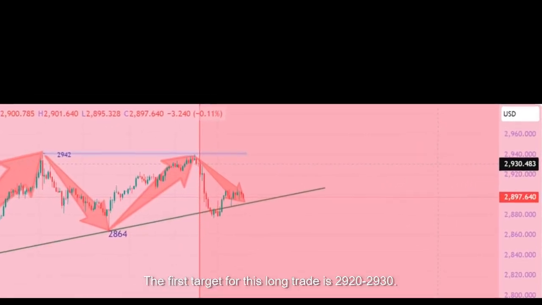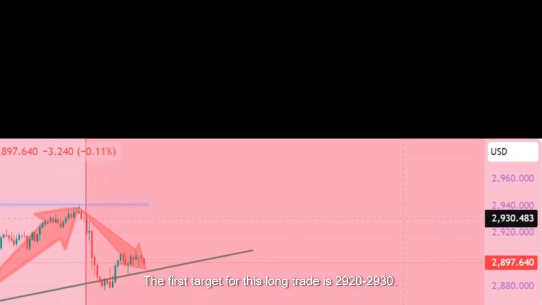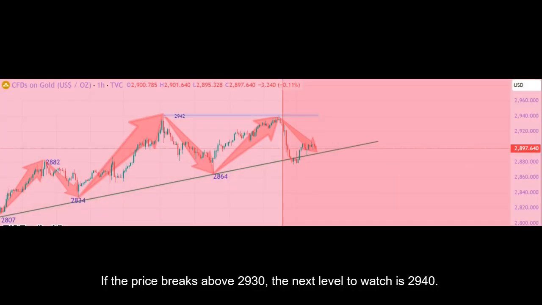The first target for this long trade is 2,920 to 2,930. If the price breaks above 2,930, the next level to watch is 2,940.